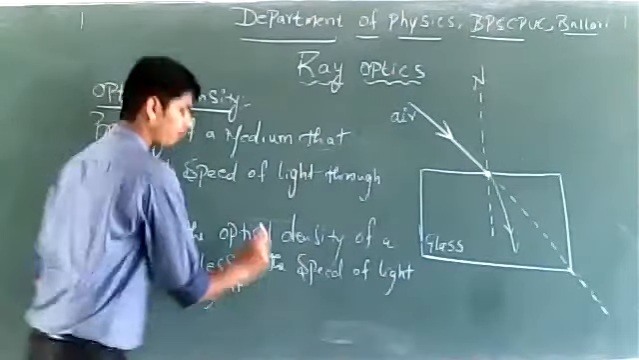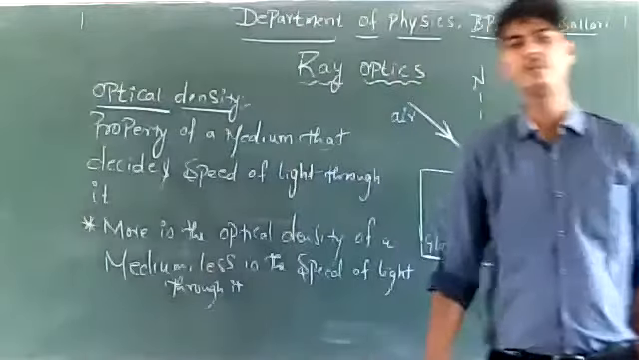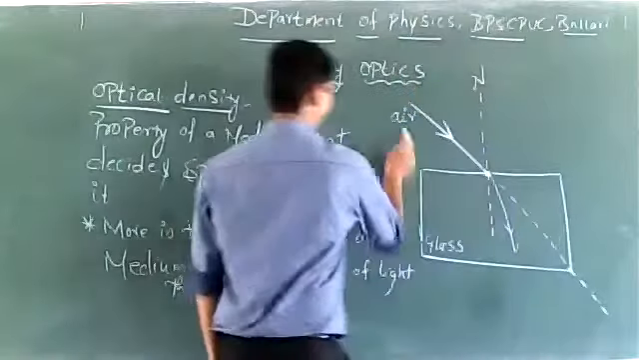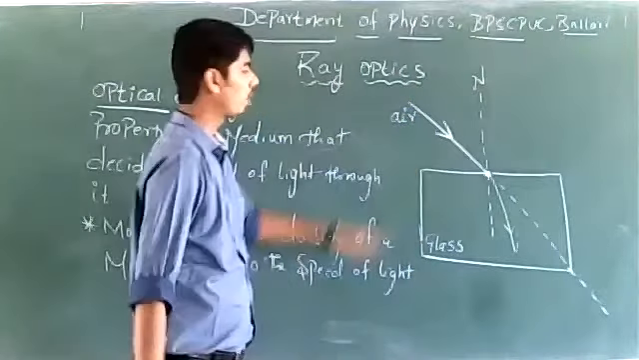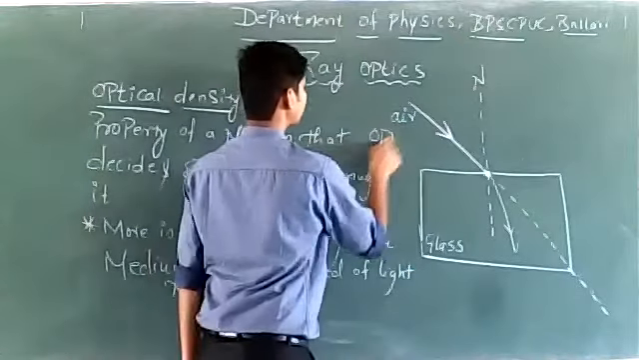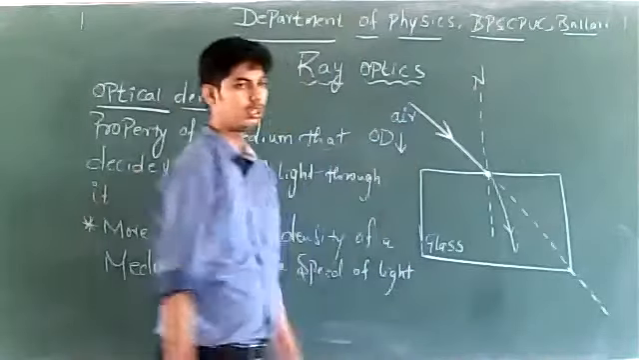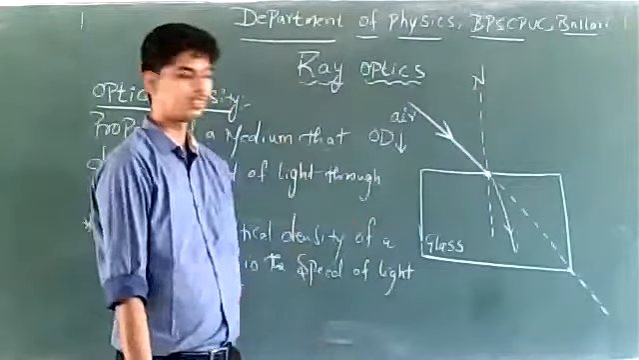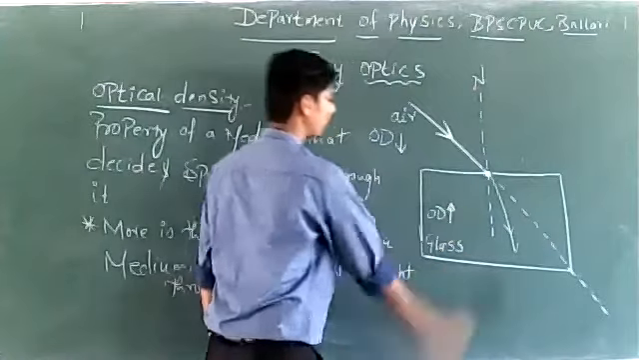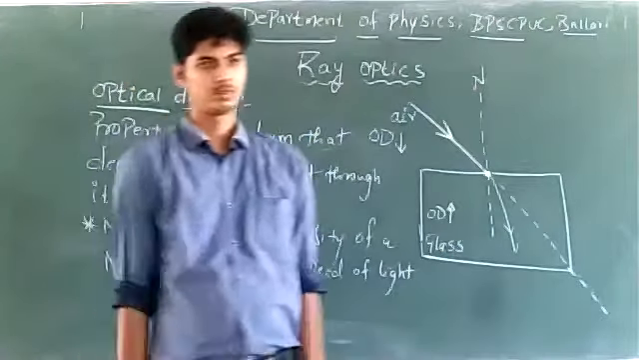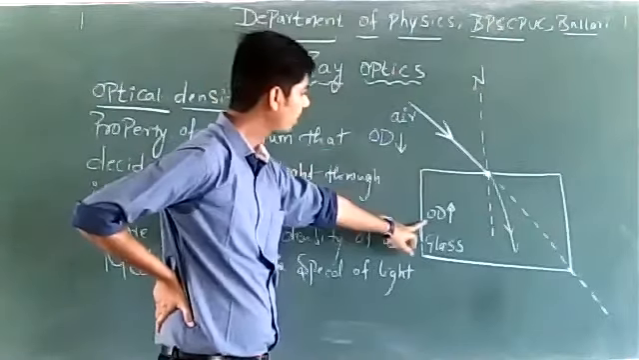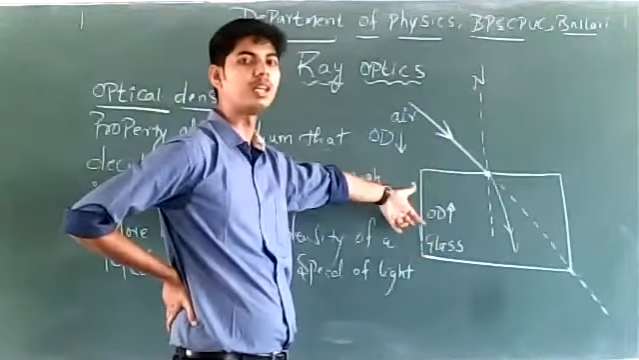In whichever medium the optical density is more, the speed of light in that medium will be less. If I compare air and glass, air has got less optical density, whereas glass has got more optical density. See, air has less optical density and glass has more optical density.